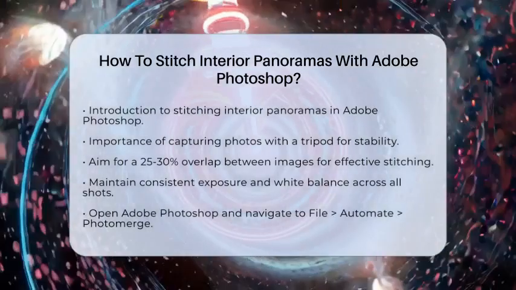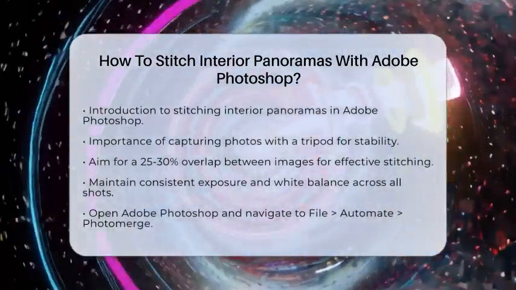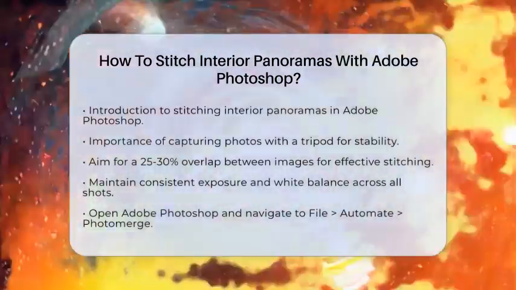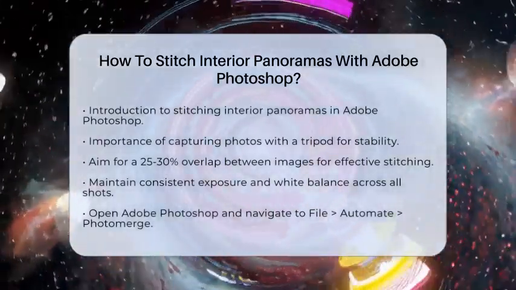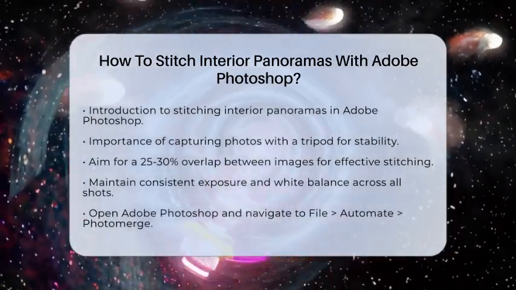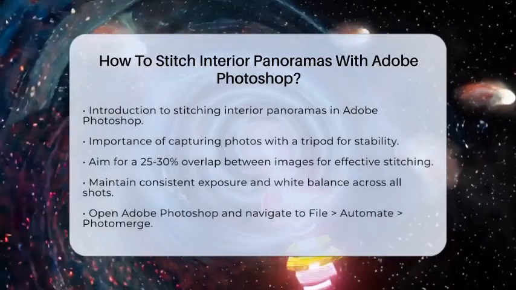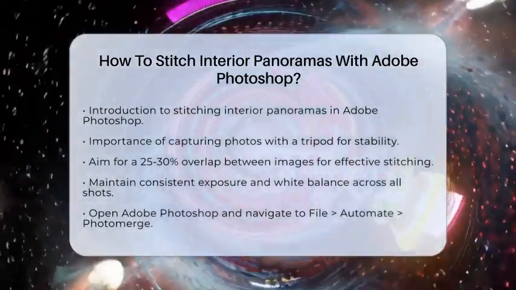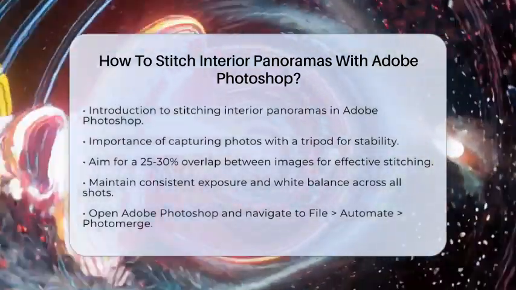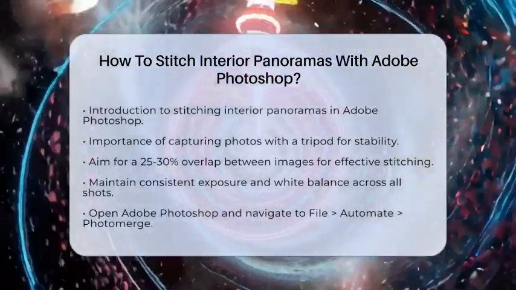Let's get started. First, you need to capture your photos. Use a tripod to keep your camera steady. This will help maintain the same height and angle throughout your shoot. Aim to take a series of overlapping images. About 25 to 30% overlap is ideal. Make sure to keep your exposure and white balance settings consistent across all shots. This uniformity will make stitching much easier.